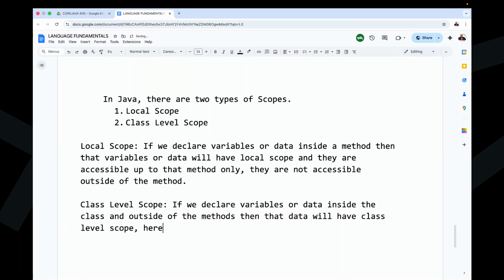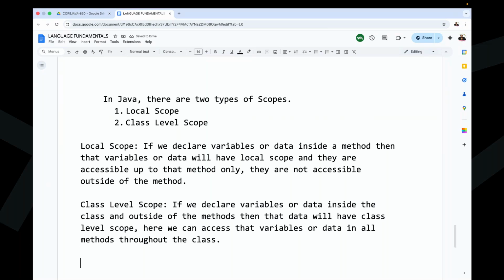Here we can access those variables or data in all methods throughout the class. Now understand it clearly.